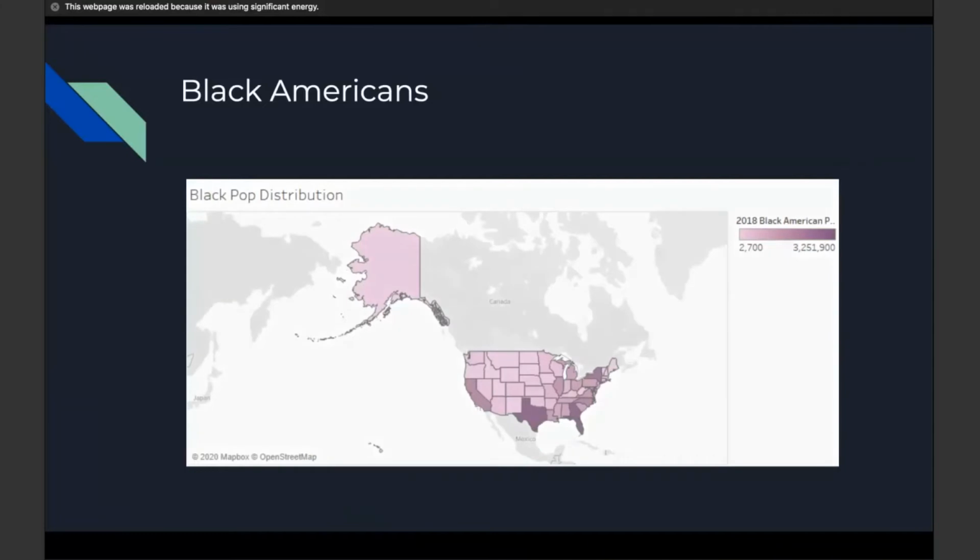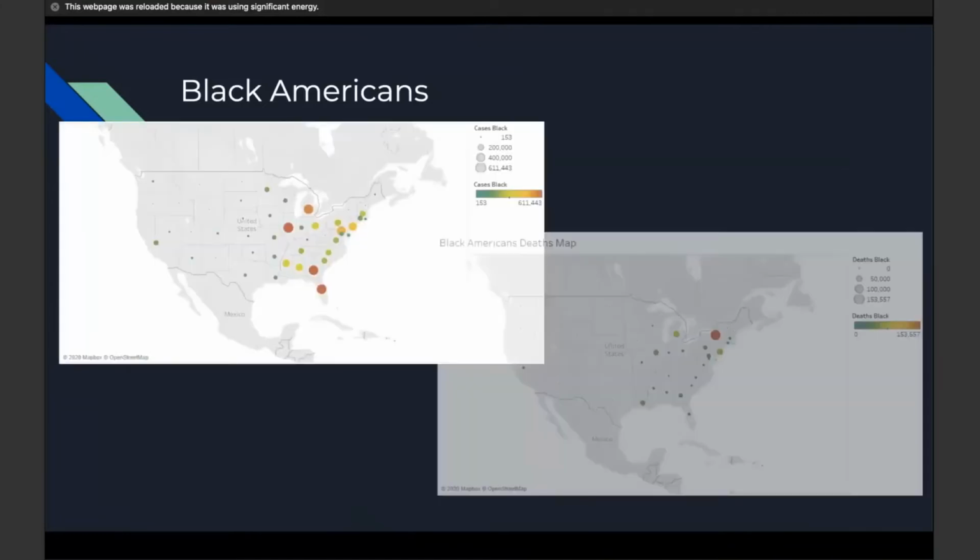In New York, Black Americans only make up 18% of the state's population. However, they were 33% of COVID-19 hospitalizations. And in Louisiana, Black Americans make up 1/3 of the population, but they accounted for 70% of COVID-19 deaths.